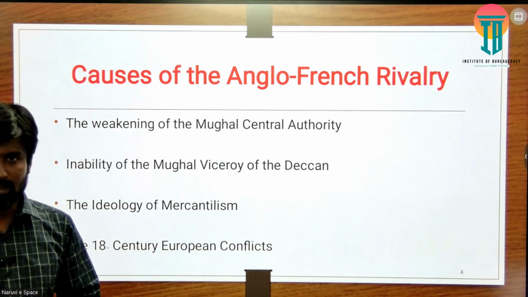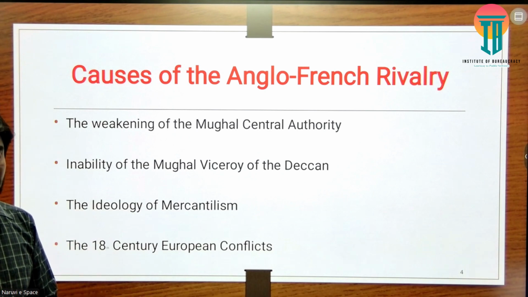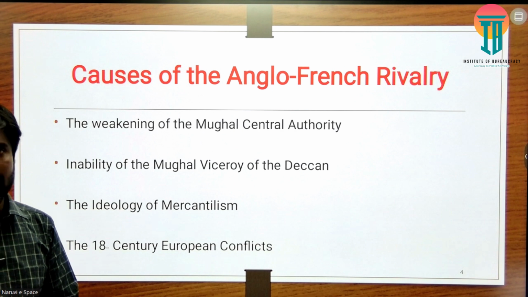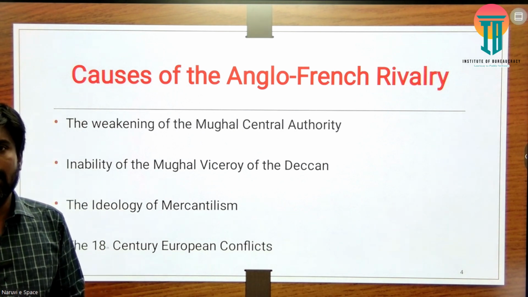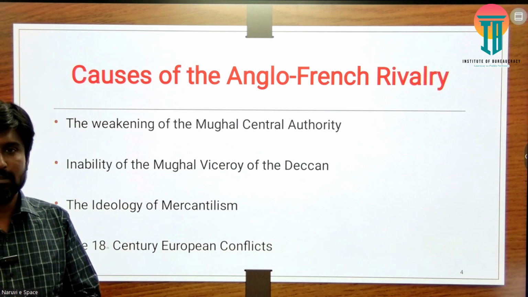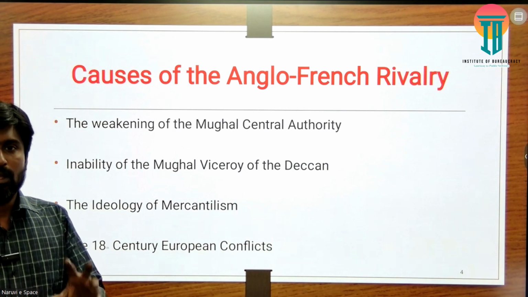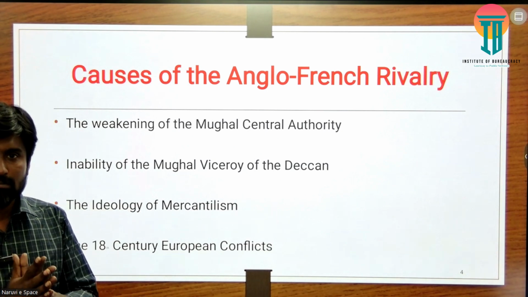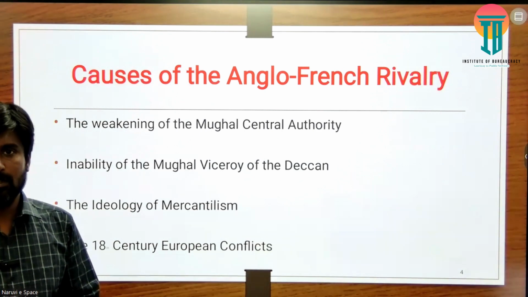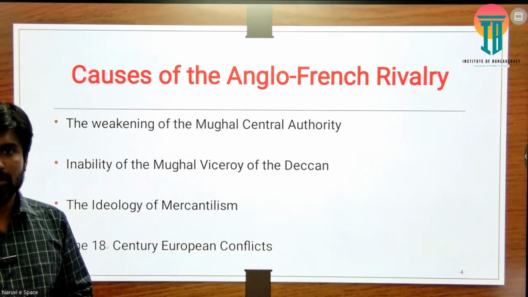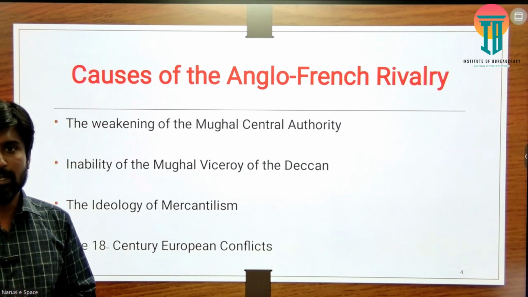But the next important reason, a very important aspect of this, was the ideology of mercantilism. It was an economic ideology prevalent in 15th, 16th and 17th century Europe. The core idea of mercantilism was a favorable balance of trade. When a country trades with another country, the trade should be more favorable to that country.